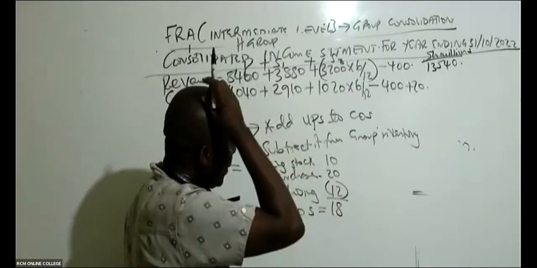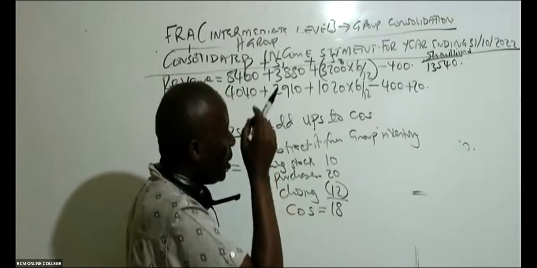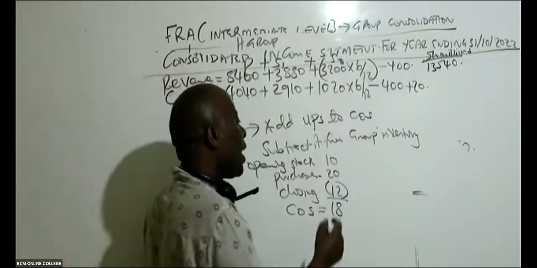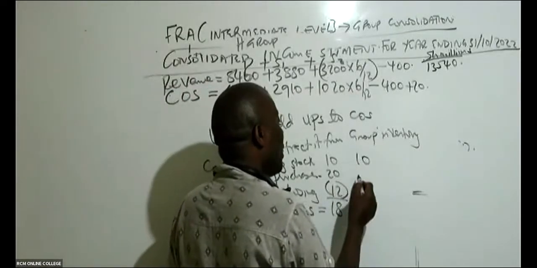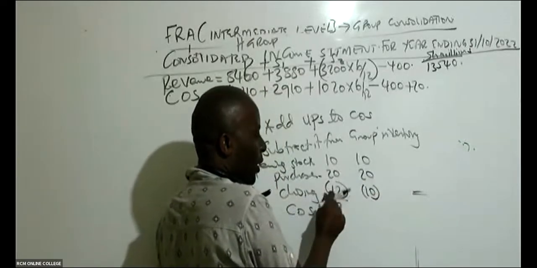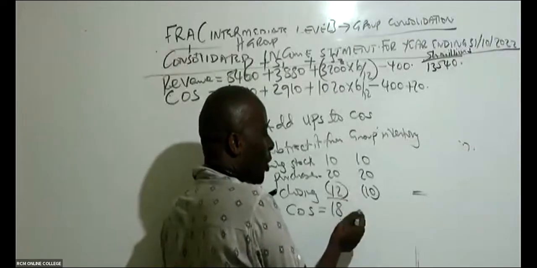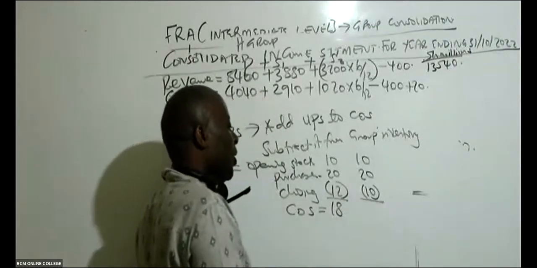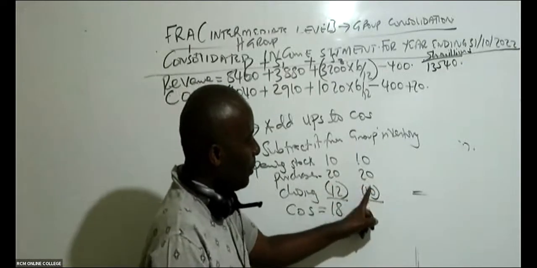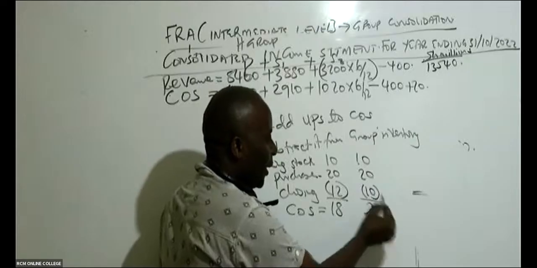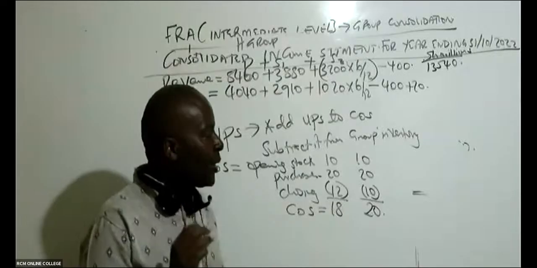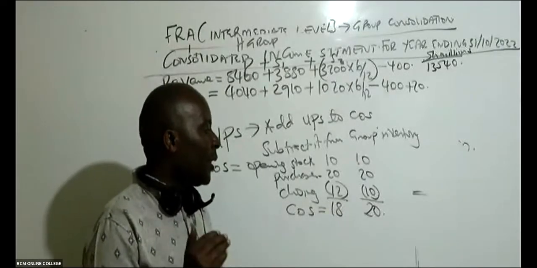And then somebody comes and tells me, no, your closing stock is overstated by 2. So then I come and do an adjusted working. So this will be 10, 20, and this will be 10, because the closing, I'm being told, is overstated by 2. So can somebody then give me the new cost of sales? It will be 10 plus 20, that's 30 minus 10. This gives me 20 like that. Now, ladies and gentlemen, please listen to me very well.